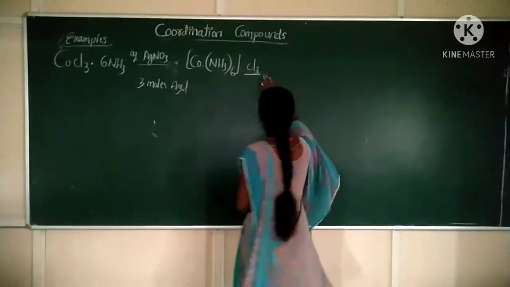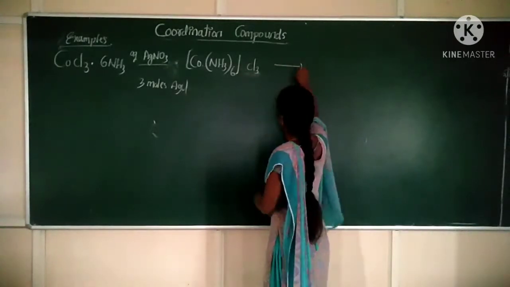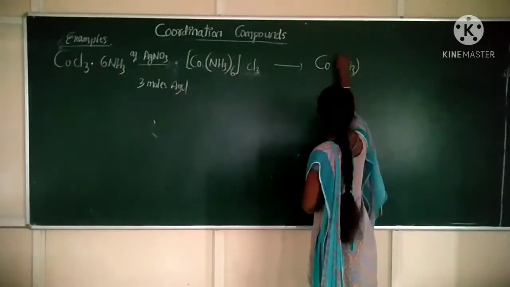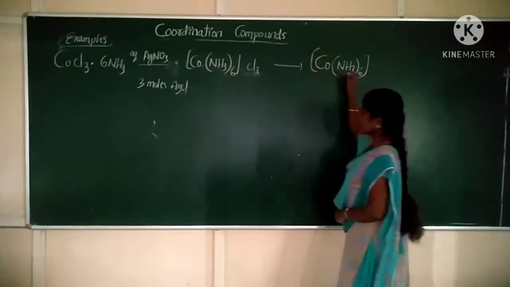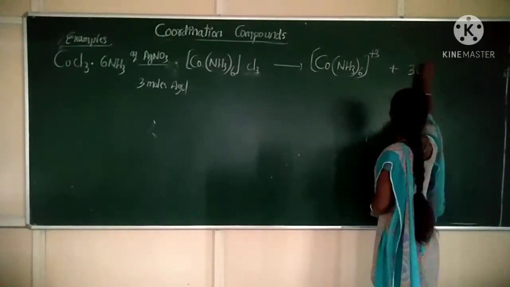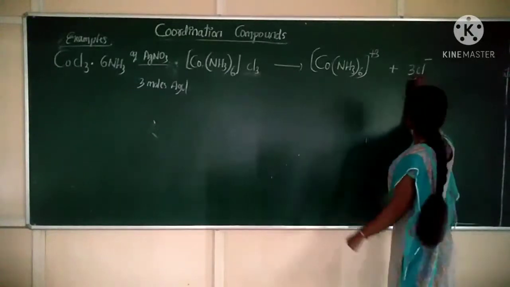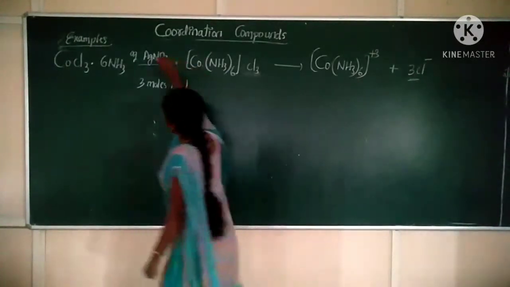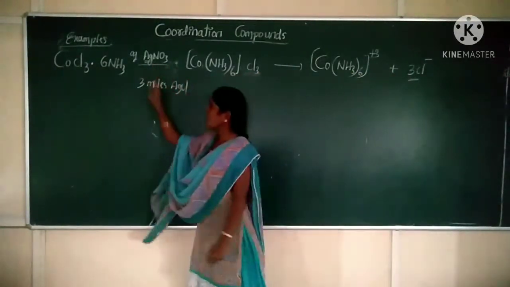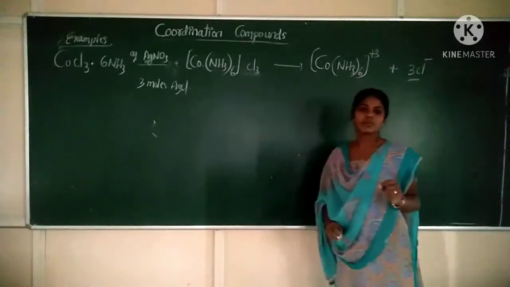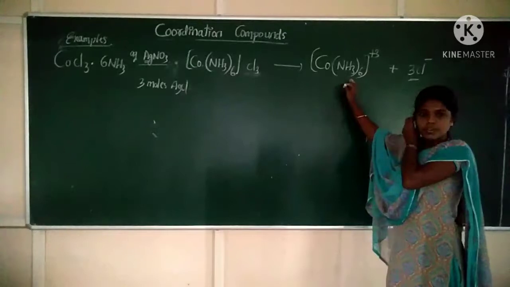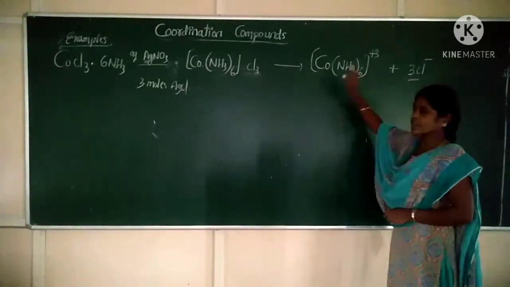Correct? So when it dissociates or ionizes, how will it ionize? [Co(NH3)6]3+ plus 3 Cl minus ions. Correct? Now these 3 Cl minus ions react with Ag and give about 3 moles of AgCl. Clear? Now this is what you know as complex cation and counter anion.